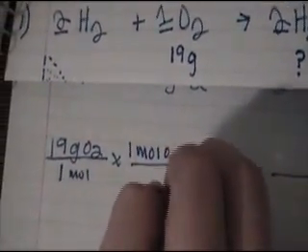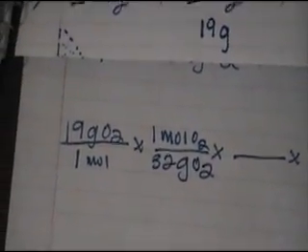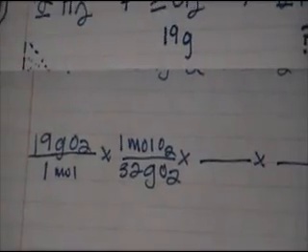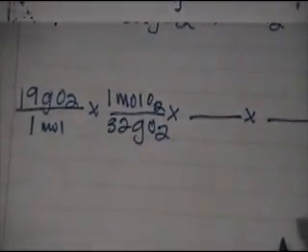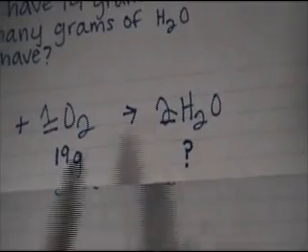1 mole. And we know that a mole of oxygen weighs 16 from looking at the periodic table. And we have O2, so we must multiply 16 by 2 to get 32 grams. So now that we have how many moles of oxygen we have, we need to use the mole ratio to find out how many moles of H2O we have. If we look back at our equation, we have 1 O2 to 2 H2O. That's a 1 to 2 ratio. So we set it up like this in our dimensional analysis.